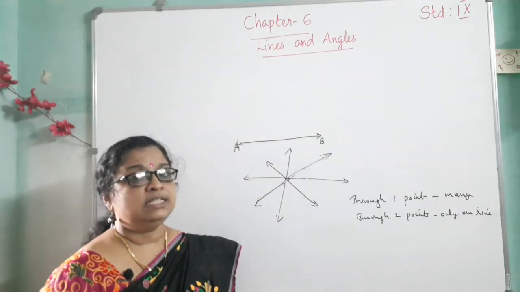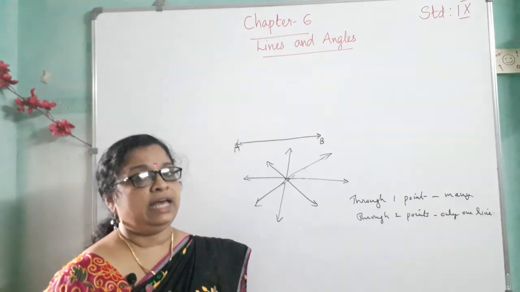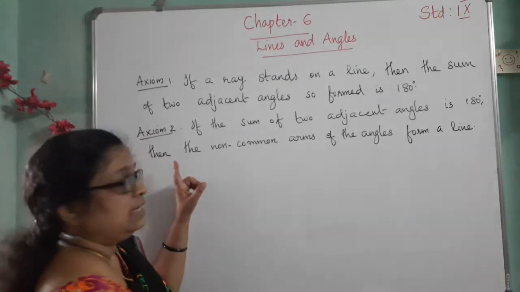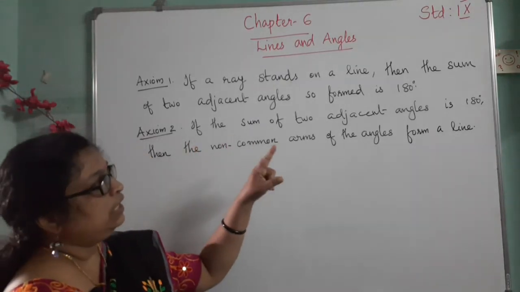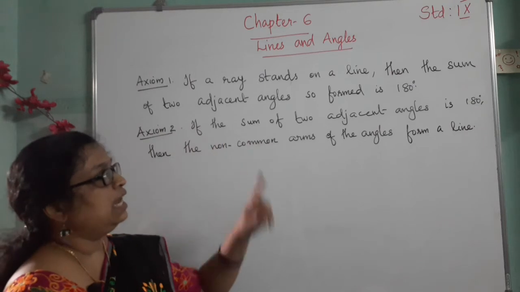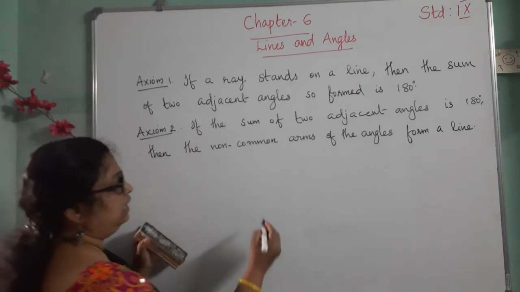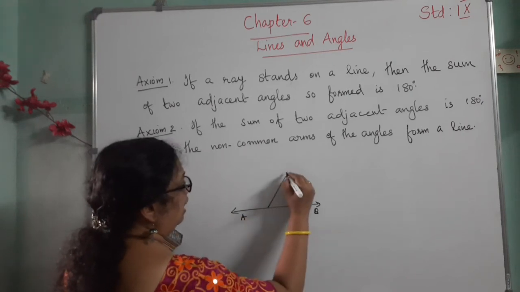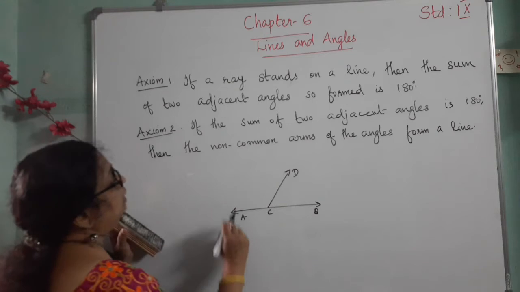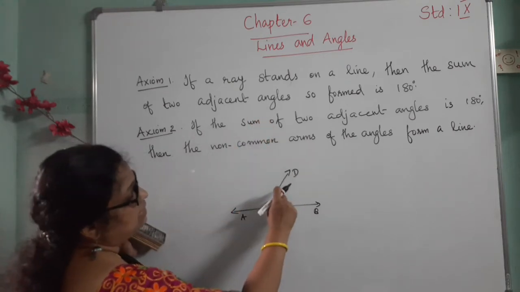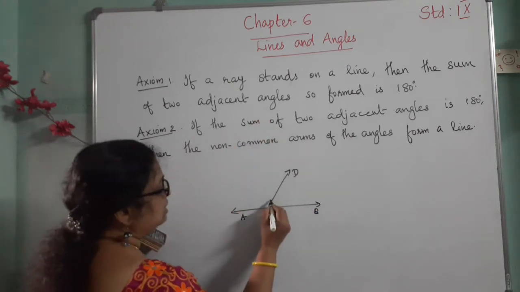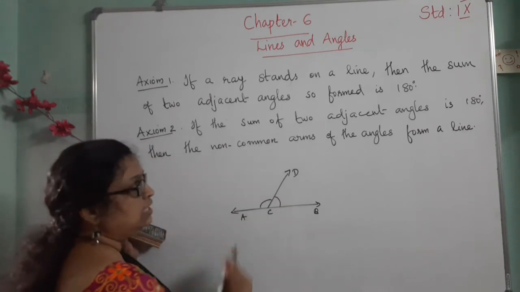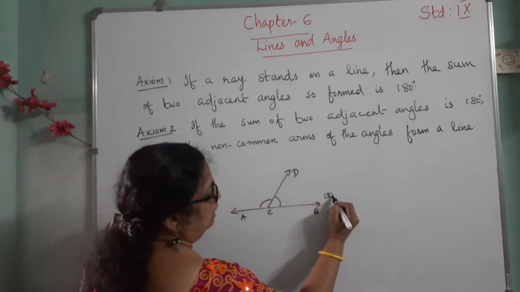In the last chapter we studied some axioms, and with the help of those axioms we proved some statements. Here, axiom 1: if a ray stands on a line, then the sum of two adjacent angles so formed is 180 degrees. That is, AB is a line and CD is the ray standing on the line. The sum of these two adjacent angles formed is 180 degrees.